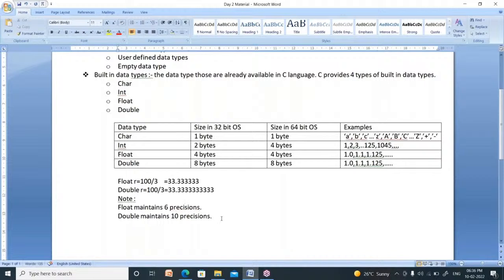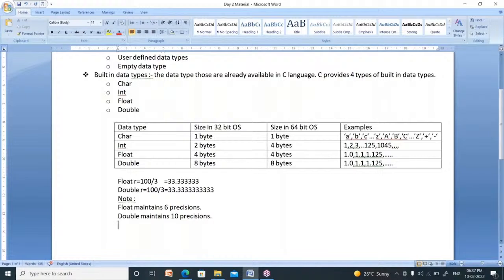If you want an accurate result, then it is better to take double instead of float. If you don't want point values, then you can take integer, or you can take float, or you can take double. So that is the difference between float and double. Now these 4 are the built-in data types.